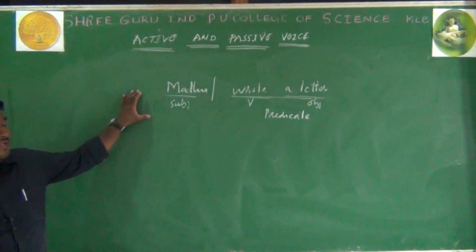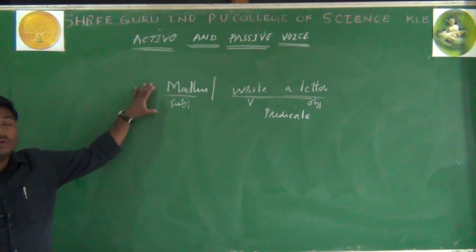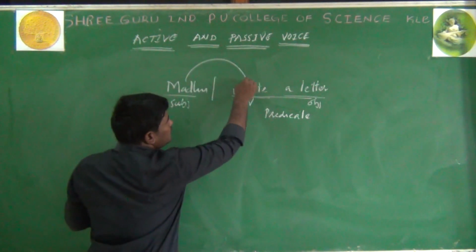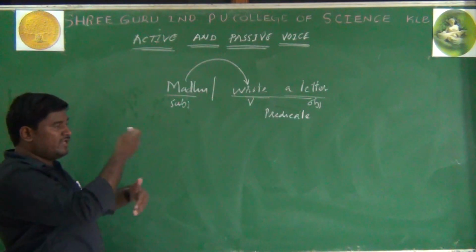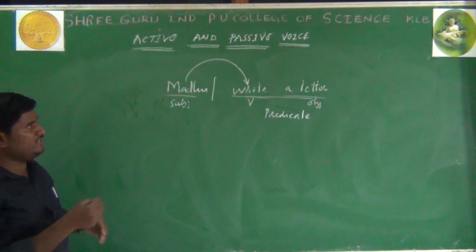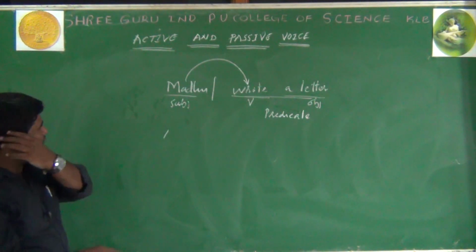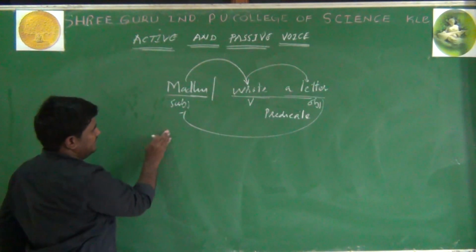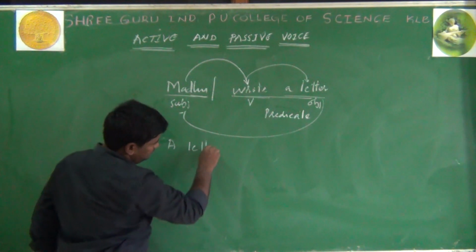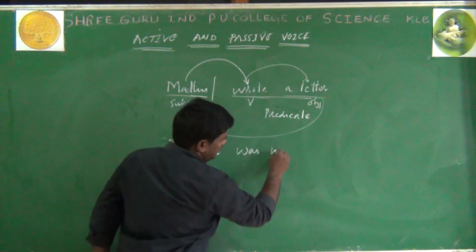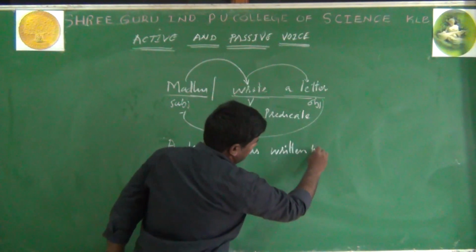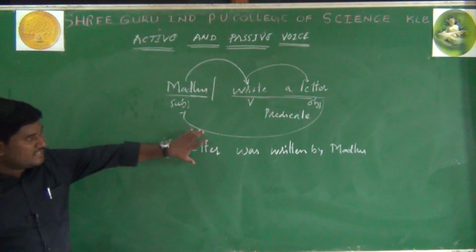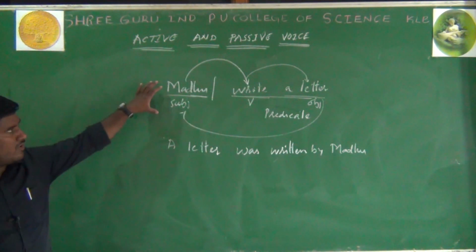This sentence is in active voice because Madhu is doing something here. She is the doer of the action. What has she done? She wrote a letter. And we can write this sentence in passive voice by changing it vice versa. What happens? Subject goes into the place of object and object comes into the place of subject. A letter was written by Madhu.